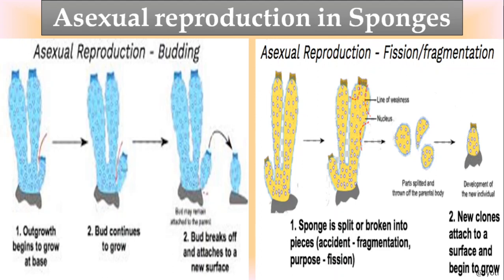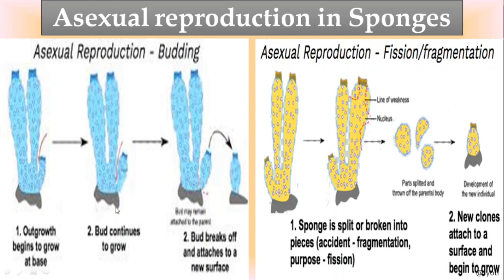But besides fragmentation, the sponges also undergo asexual reproduction by the process of budding. And generally this budding is internal budding. Okay, and less often they have external budding too. So in internal budding, the structure that is budded off is called gemmule, and inside the gemmule the spores are there. Now when the gemmule matures, the spores are released through the osculum and they develop into a new organism.